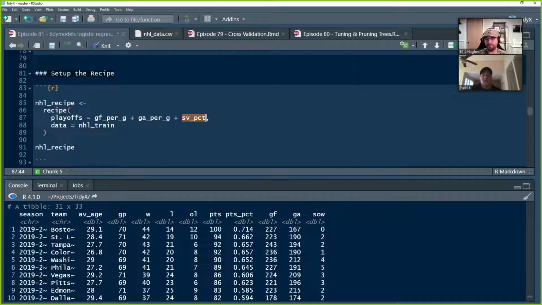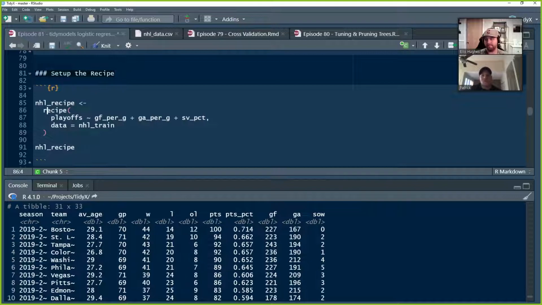The one thing I'll say is the reason why I went with playoffs in this model, I originally wanted to do win percentage, and I wanted to write a binary logistic regression where the dependent variable was 2 columns, a column of successes and failures, wins and losses. I would do that with cbind(win, loss). We did this in a previous episode, and I have to figure out which one it was, but it wasn't supported by Tidymodels. So maybe I'll write up something and open an issue for that, because that would be a pretty cool one to do. But for this week, we're going with playoffs.